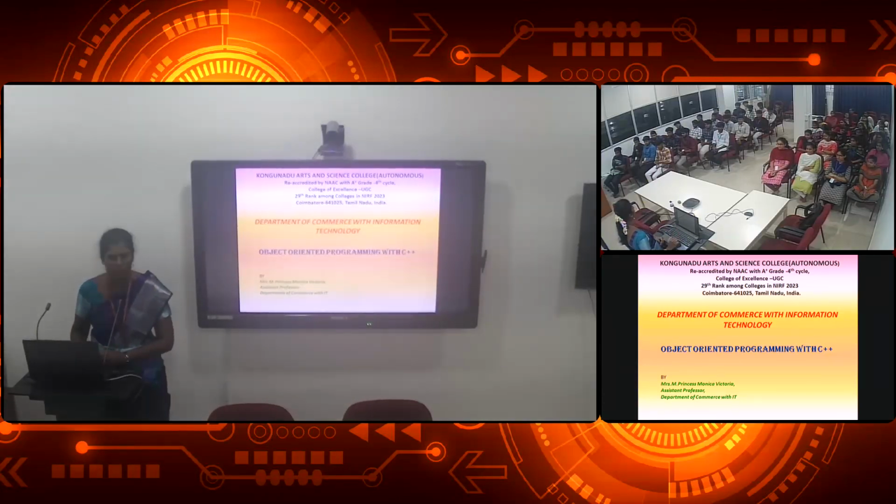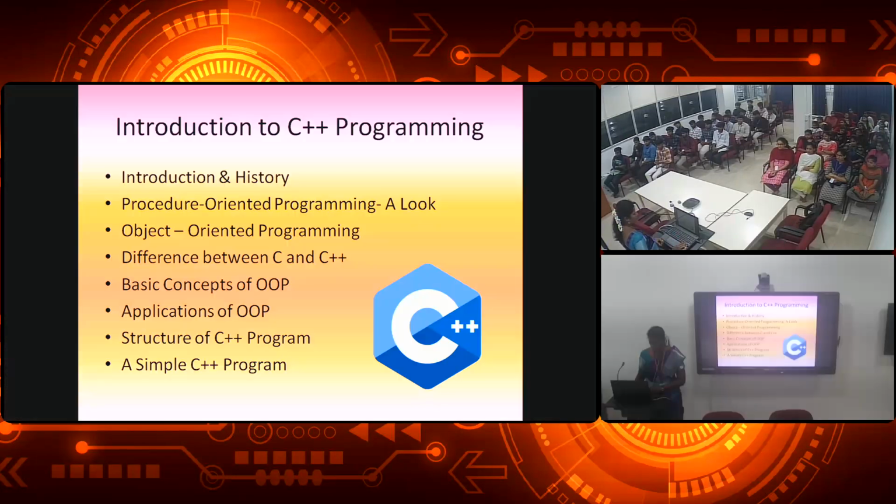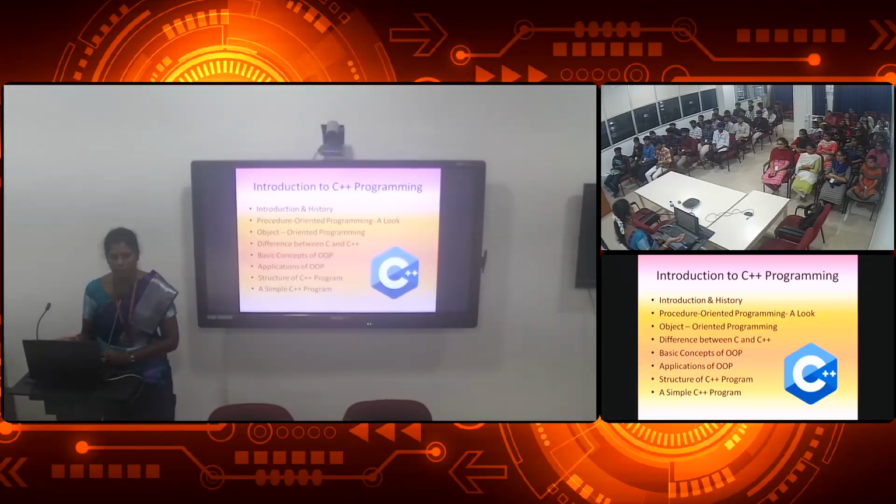Object-oriented programming with C++. Okay. In this class we are going to cover these topics: introduction and history of C++, what is procedure oriented programming and what is object oriented programming, the difference between C and C++, basic concepts in OOP, applications of OOP, where we can use OOP, and the structure of a C++ program, including a simple C++ program.